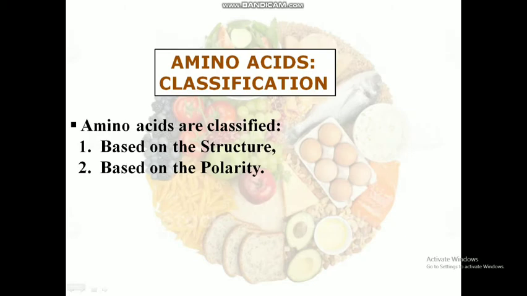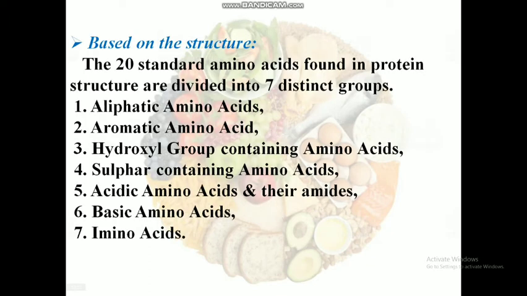Classification of amino acids. Amino acids are classified based on the structure and based on the polarity. Based on the structure, the 20 standard amino acids present in protein structure are divided into 7 different groups. They are aliphatic amino acids, aromatic amino acids, hydroxyl group containing amino acids, sulfur containing amino acids, acidic amino acids, basic amino acids, and imino acids.